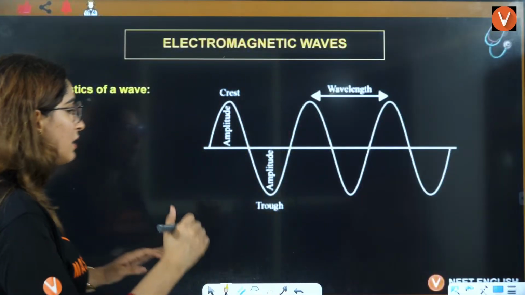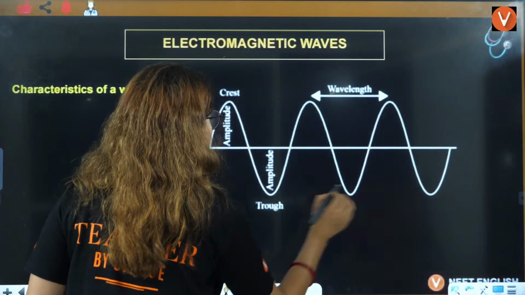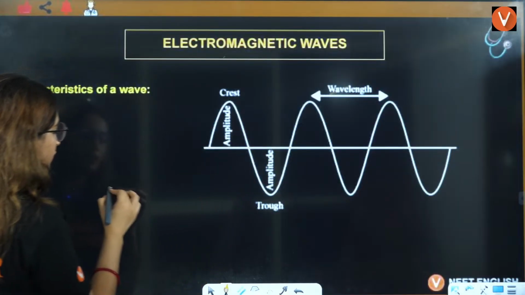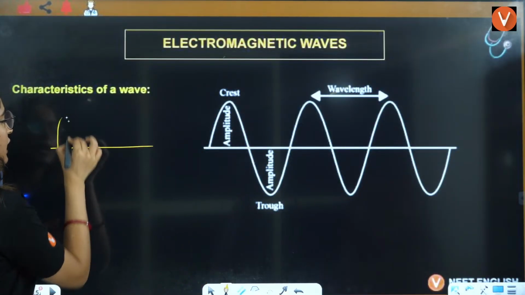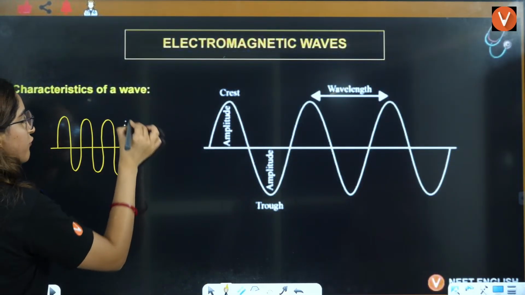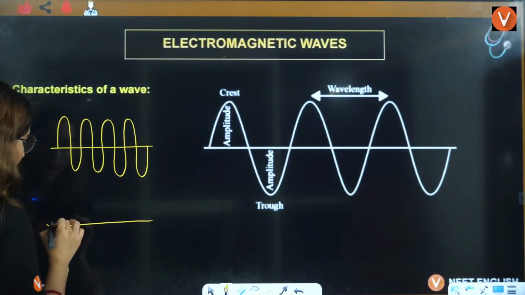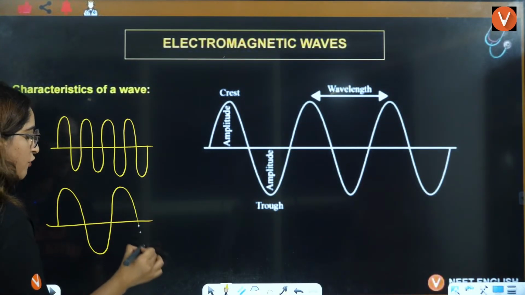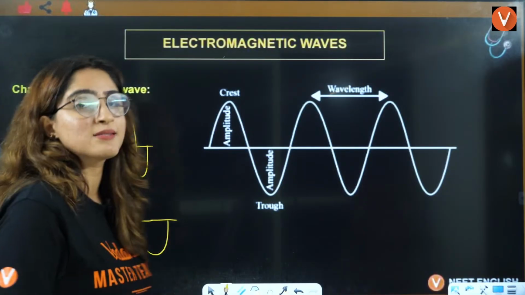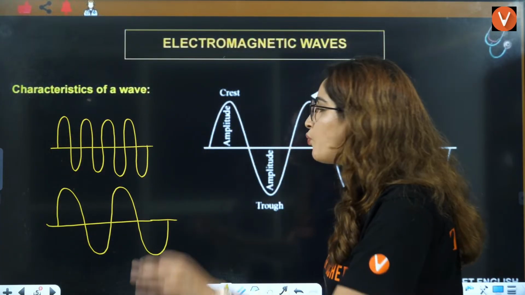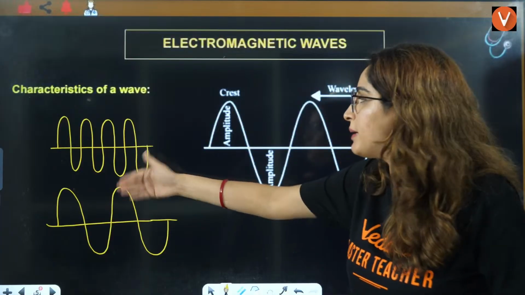Similarly, if I talk about these two things here, this is one wave. In parallel, if I draw this kind of wave, can you tell me which one has high frequency? In 1 second, which will be more?